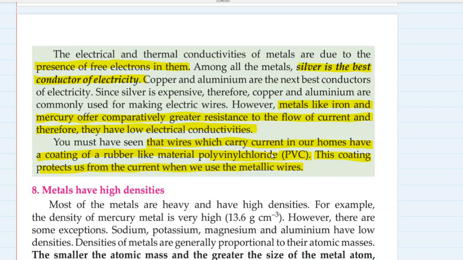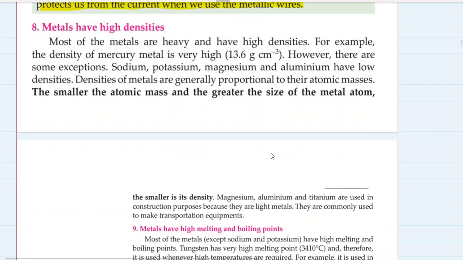Yeah, we know many things about that. So let's go ahead. Metals have high densities. What do you mean by density? Do you remember when in class 9th you studied density? Density is nothing but mass upon volume. The ratio of mass upon volume is density, and metals usually have high densities. They are heavy and they have high densities.